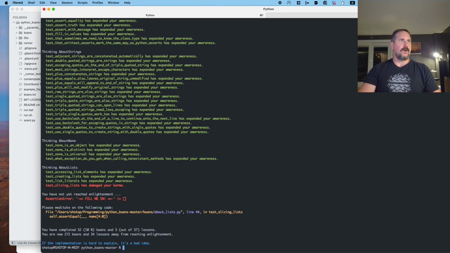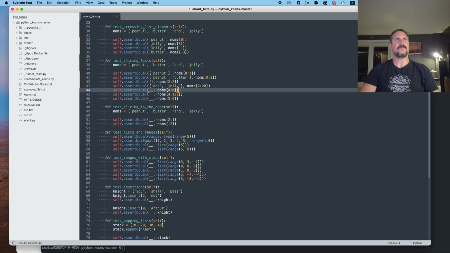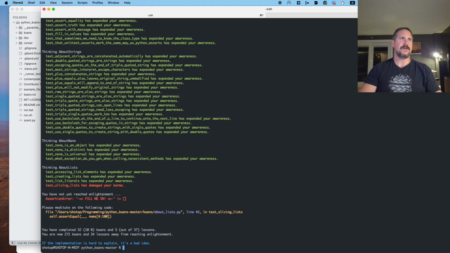Line 44. All right, so that worked. It did not return an error. Now what if we start from an index that we don't have and go to the first index? Is that going backwards? I don't even know how this would work. I'm going to assume that's going to return nothing. Let's try. Line 45. Yeah, so that returned nothing.